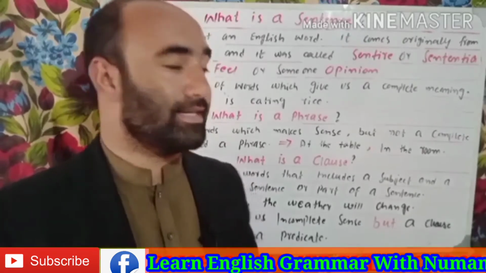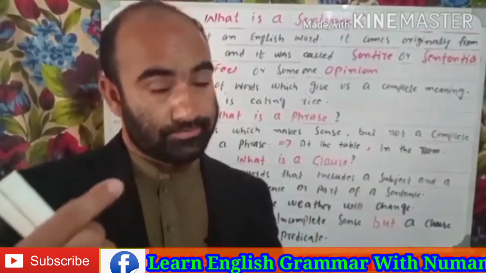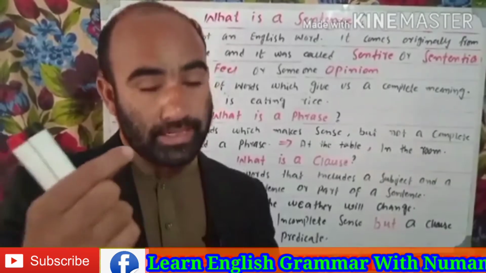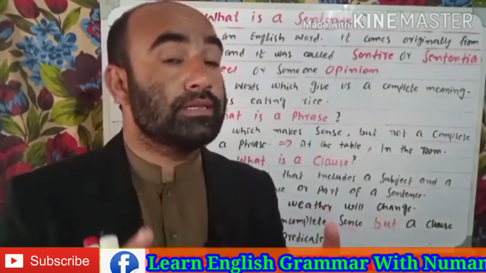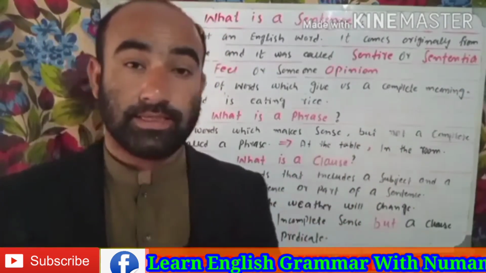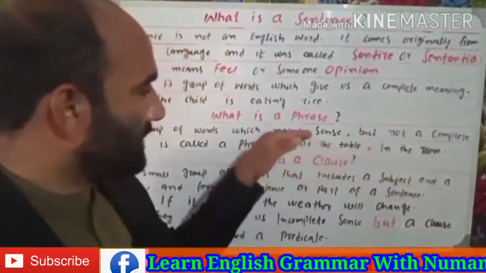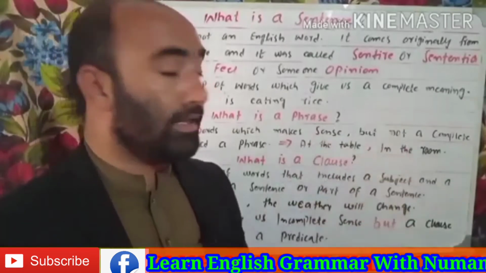In the room, although a little bit of sense came to my mind, it is not a complete meaning. It requires other words to complete its meaning. So this is called a phrase. These are examples: at the table and in the room.